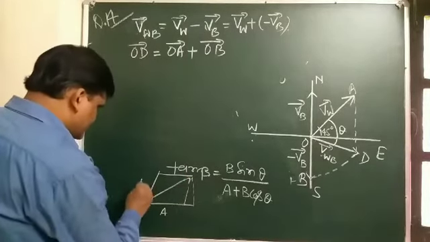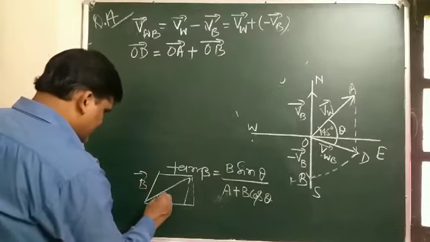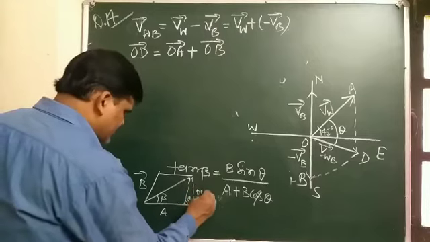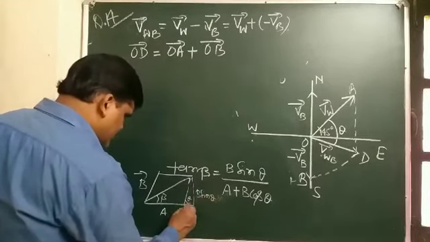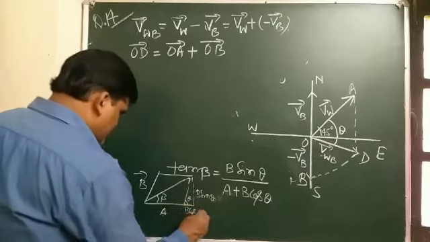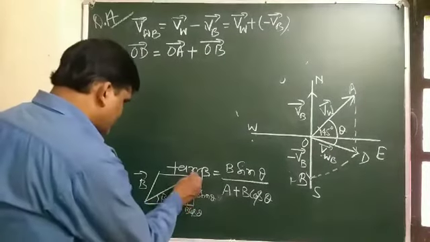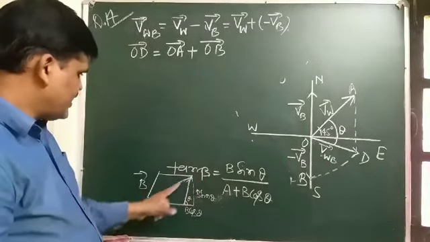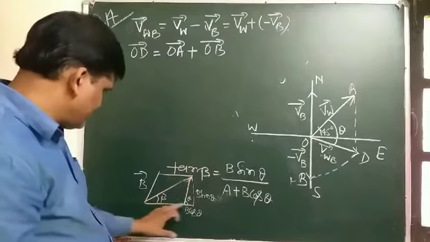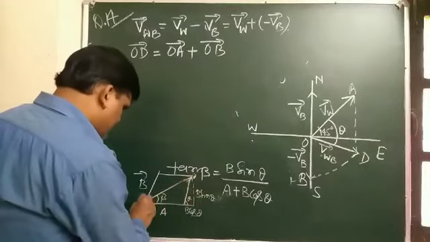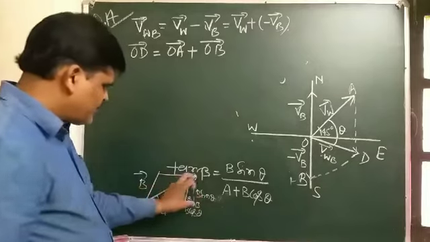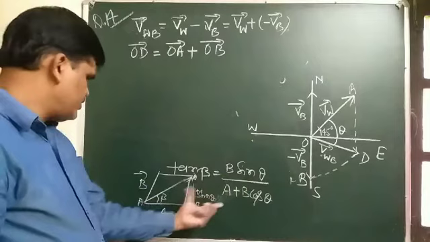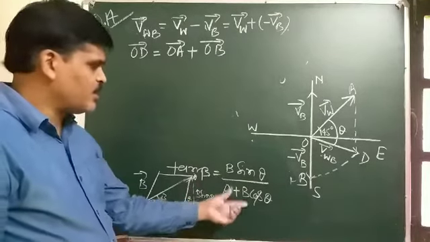This is vector a, this is vector b, this is angle beta, and this is theta. So this will be b sin theta and this will be b cos theta. So tan beta, using this triangle OAB, is perpendicular by base, that is b sin theta by a plus b cos theta.